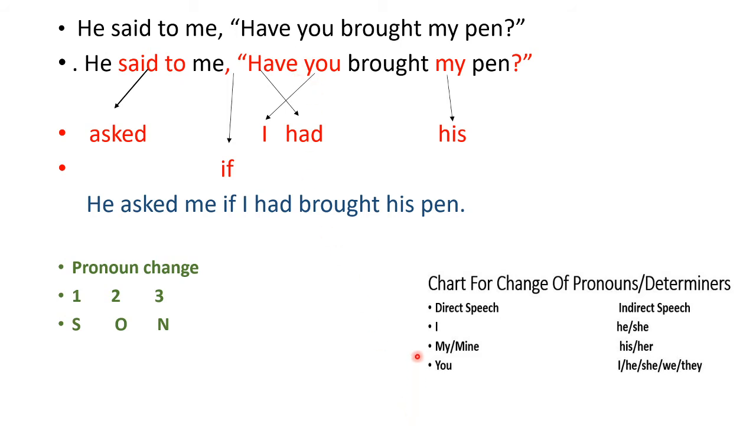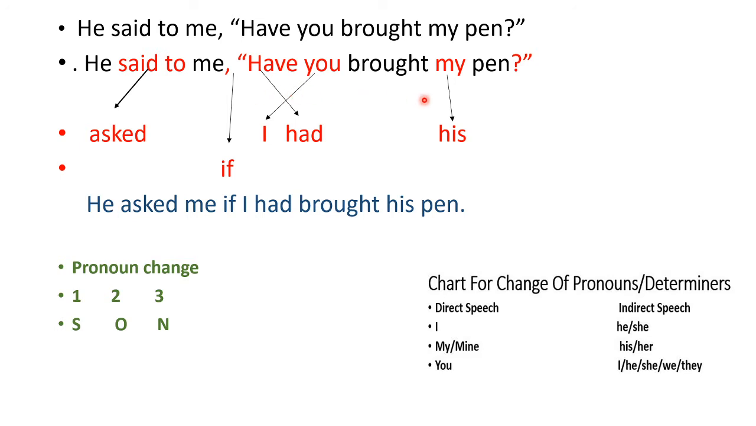So here I have given the chart for change of pronouns, in case you need to refer to it, you can. And there's a rule of change of pronoun called SON. This I'll be discussing in another video. But if you want to refer to it, you can check from here.